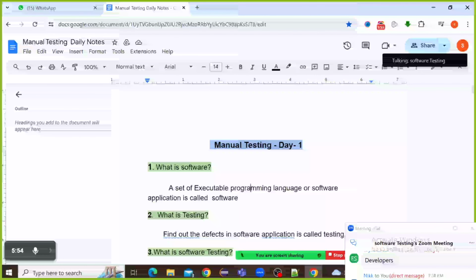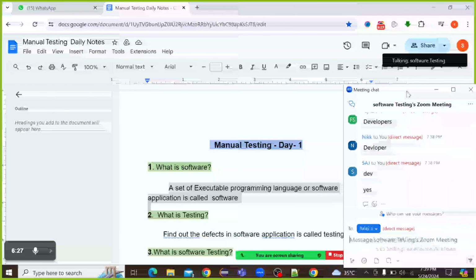The developers will use programming languages like Java, Python, C Sharp, SQL, whatever the programming language is. Developers will use that programming language to develop the software application, right? So if any interviewer asks what software means, we should tell like this: a set of executable programming language or software application, that is called software. Clear about this software?